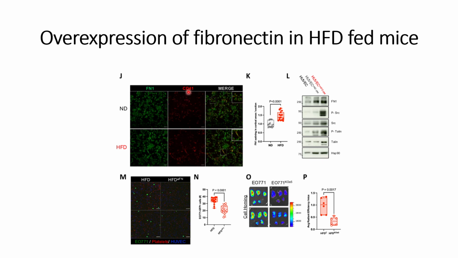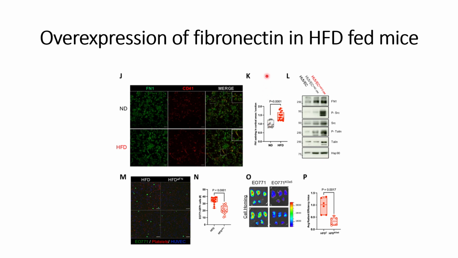The quantification of the F1 expression is shown in panel K, where we can see that the expression of fibronectin is significantly higher in the HFD fed mice compared to the control mice.